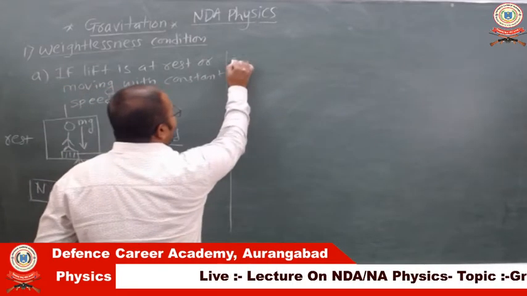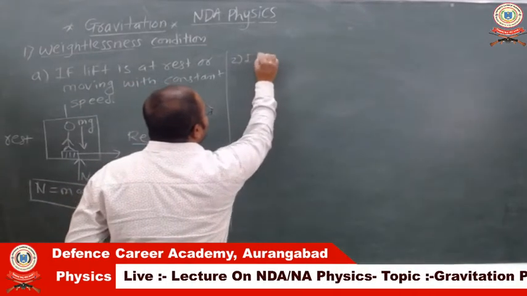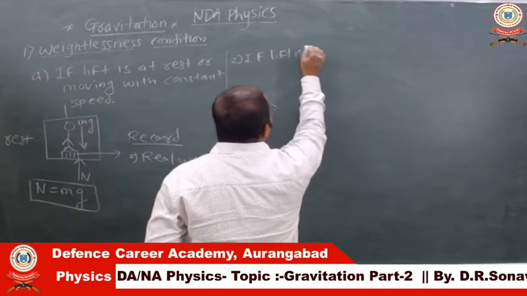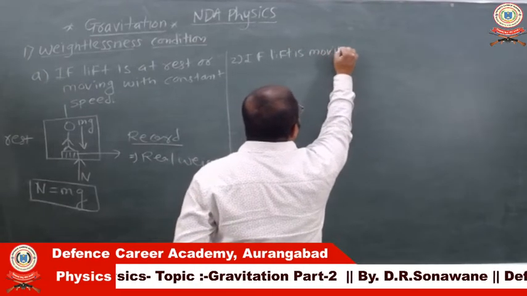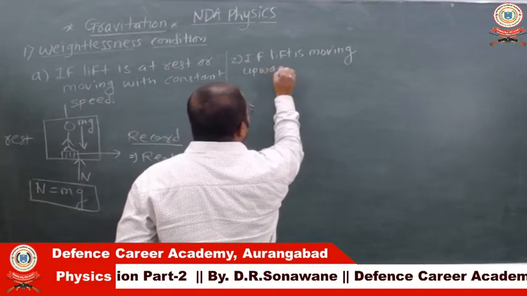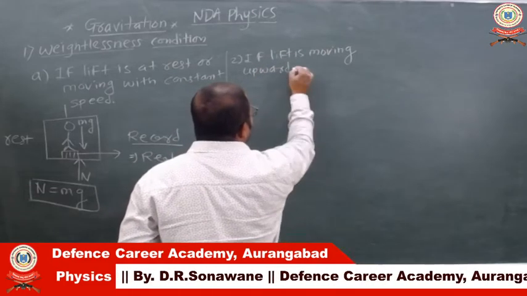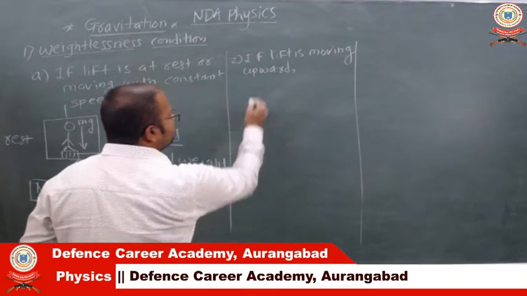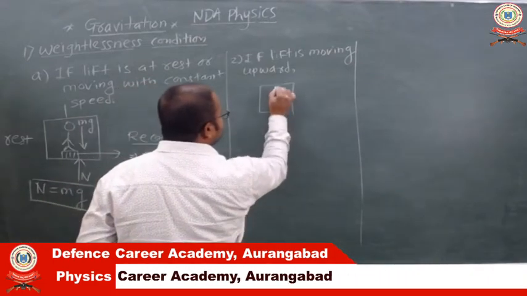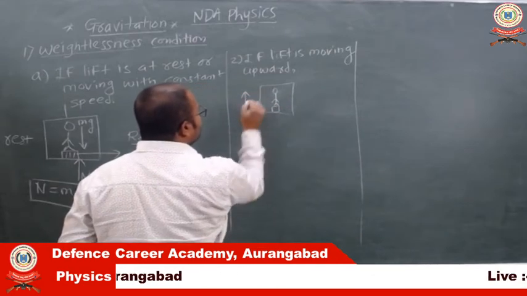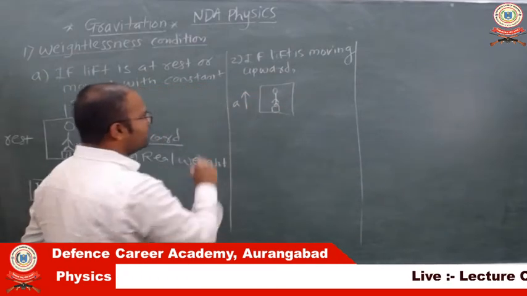Second condition is that if the lift is moving upward with some acceleration a. So we just draw a diagram. Here is a person standing on the weighing machine and the lift is moving upward with acceleration a, for example.